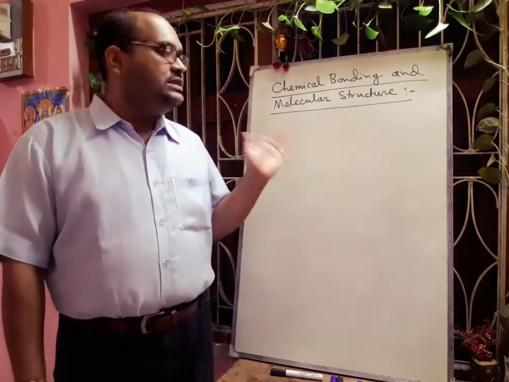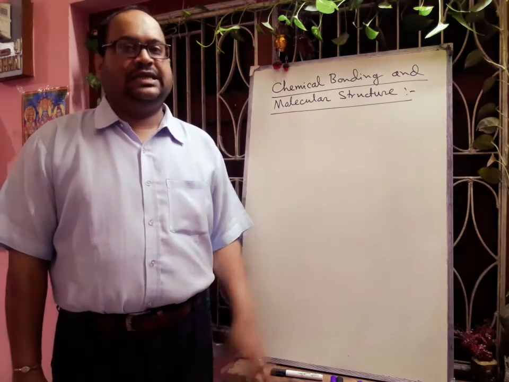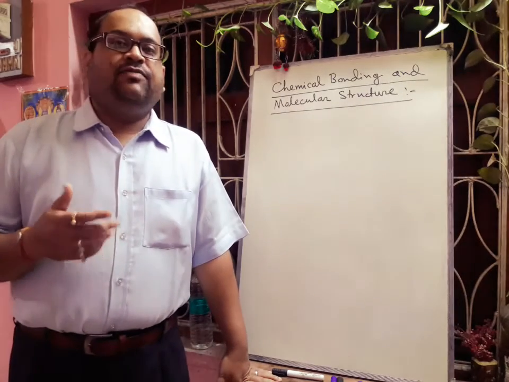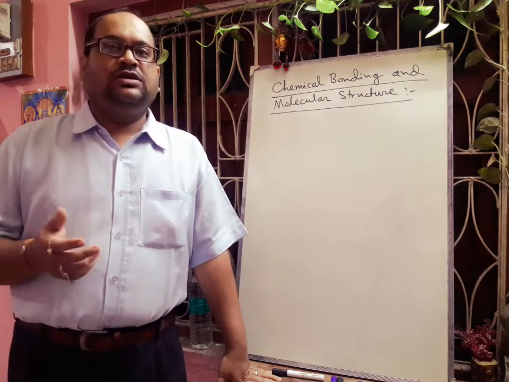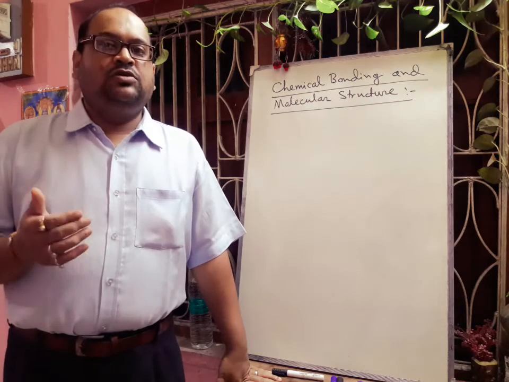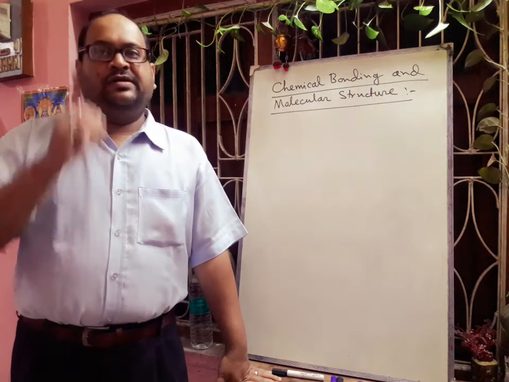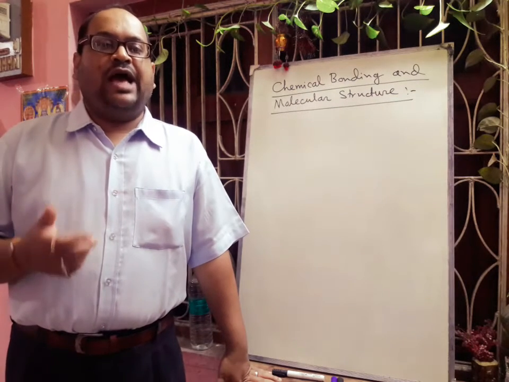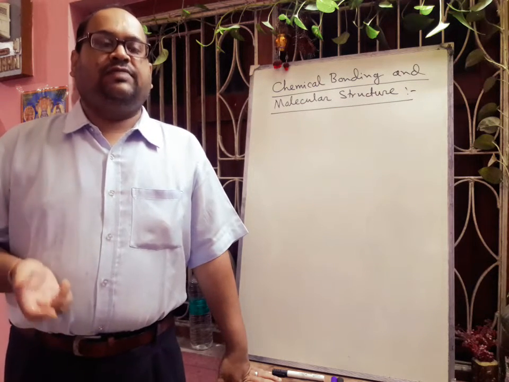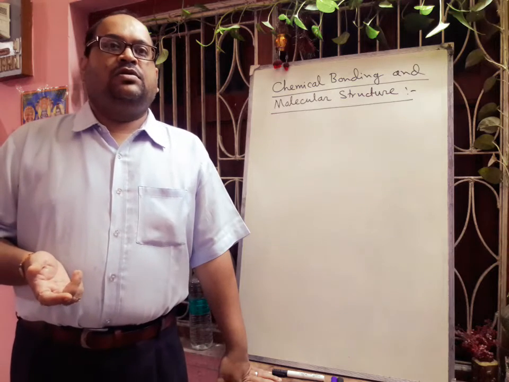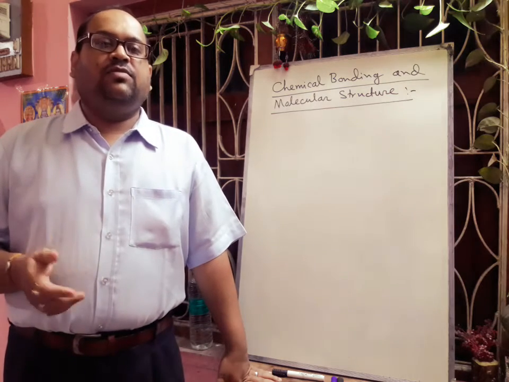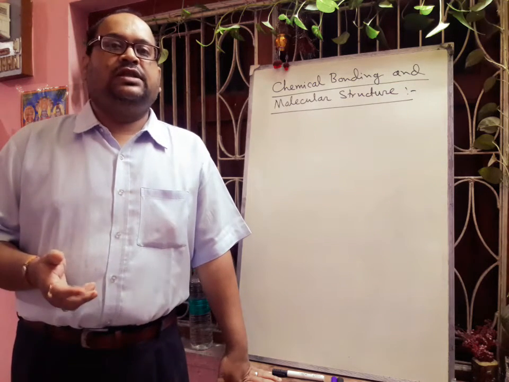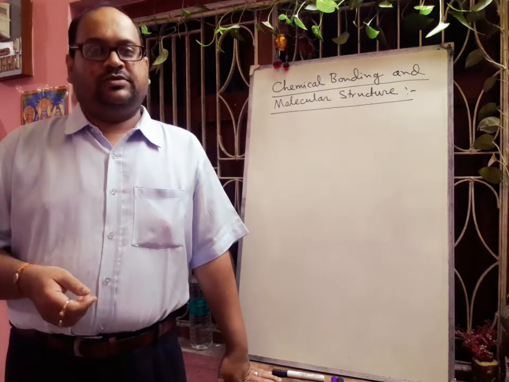Now you know what is a chemical bond. Bond means attraction. So a chemical bond is defined as the force of attraction which holds the constituent atoms together in a molecule. Now what is the cause of this chemical combination? To acquire noble gas electronic configuration. Maximum elements are forming bonds except the noble gases, but here we will learn that noble gases also can form compounds.